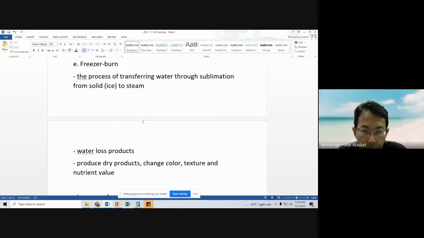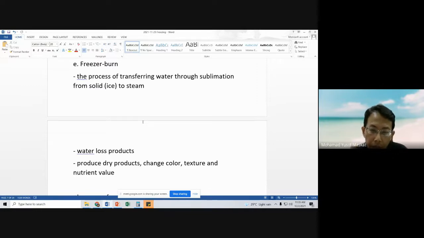Water vapor from inside the product will migrate to the surrounding air, which will cause our product moisture content to decrease, resulting in a dry surface.